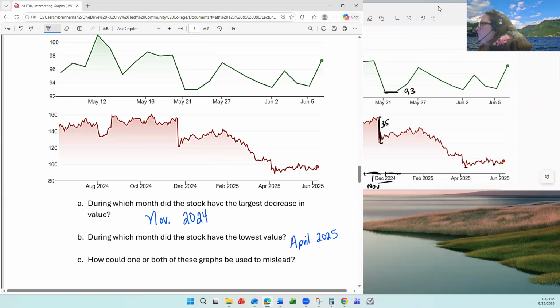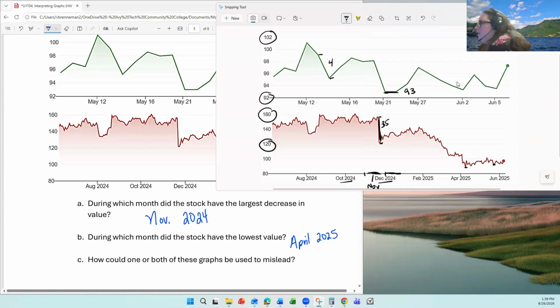So if you're looking just at the green graph and saying, look at this, it stayed pretty steady, it's actually gone up a little bit from the beginning to the end of the month, and using that to say that this stock is doing well or making a significant recovery, then if you look at the bigger picture, you see it has settled down at a point well below where it had been the year previously, even though it still has ups and downs.